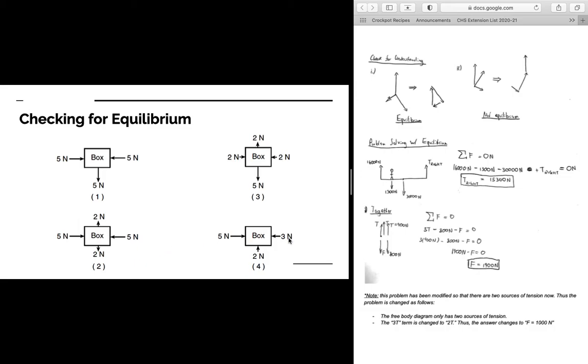And then lastly, if we look at this last case, we're not in equilibrium in any direction at all, because we have a net force in the x, horizontal direction. We have 5 newtons of force to the right and 3 newtons of force to the left, which means overall we have 2 newtons of force to the right. And in the vertical direction, we have 2 newtons of force acting upwards. So we're not in equilibrium in the vertical or horizontal direction. The only case where we have an overall equilibrium is case number 2.